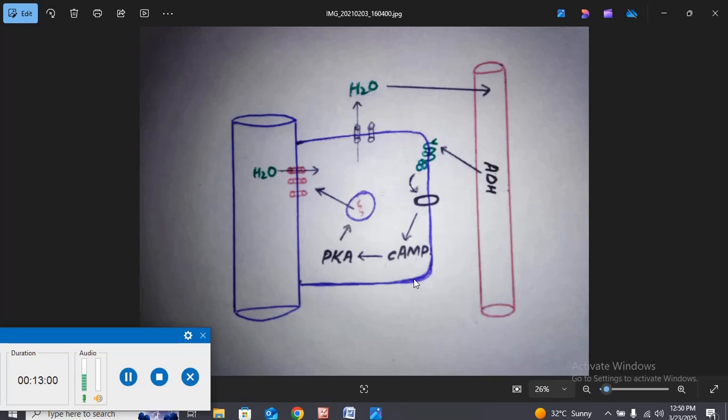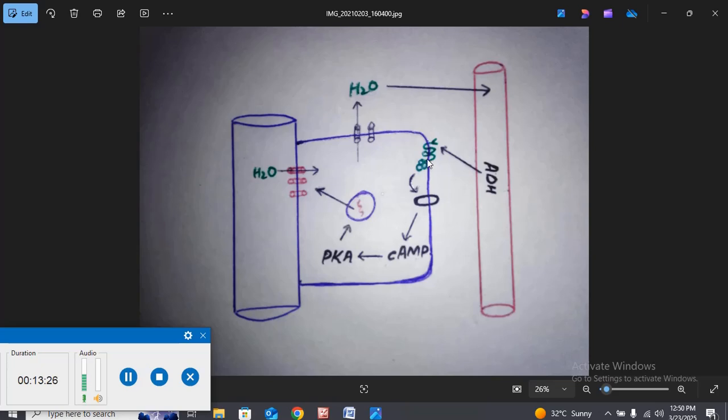Now just focus on this diagram. The ADH, which is transferred through the circulatory system to the kidney, reaches the collecting duct and the peritubular capillaries. From the peritubular capillary, this ADH is delivered over here, and this V2 receptor, a G protein coupled receptor, is activated.